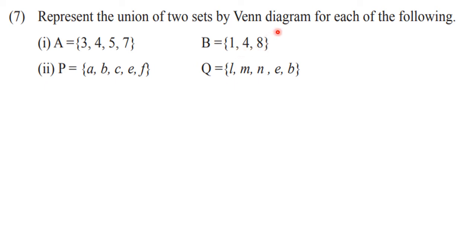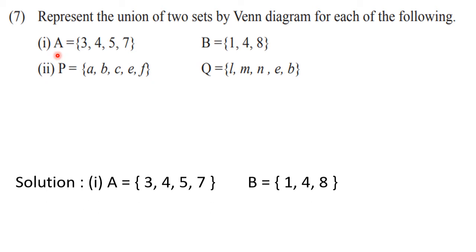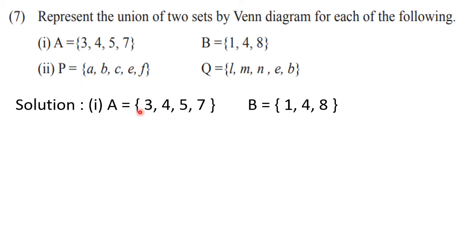All of you know how to draw the Venn diagrams. So let us start with the first one here. First of all, write down the given set A, which contain elements 3, 4, 5 and 7, and set B, which contain elements 1, 4 and 8. Okay. Now we have to represent A union B. So either you can write down A union B as a set, or even if you don't write, it will do. Directly we have to make use of diagram.